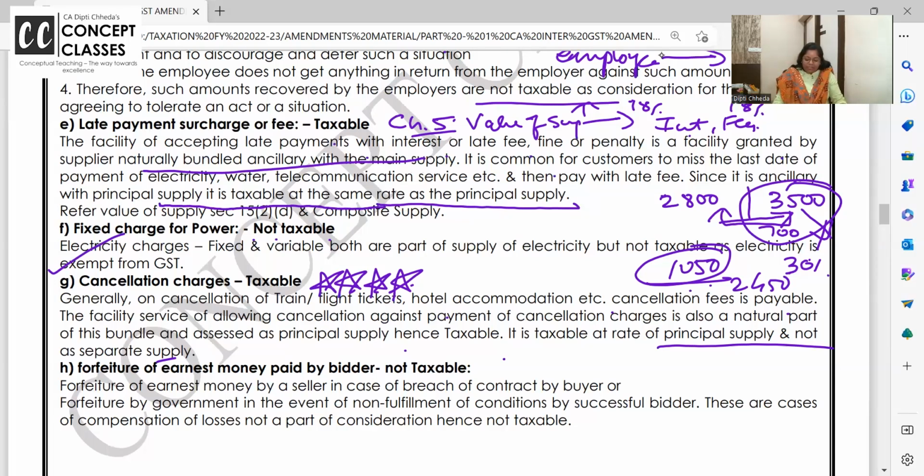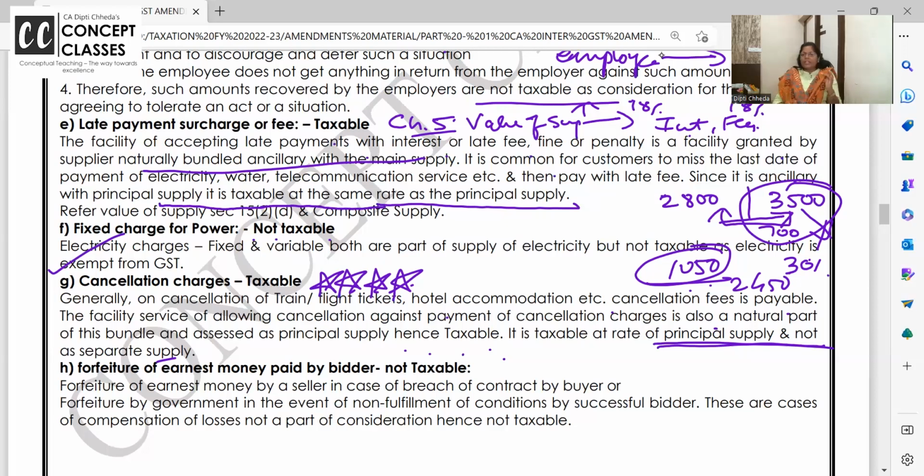Generally, on cancellation of train, flight tickets, hotel accommodation, cancellation fees is payable. The facility of allowing cancellation against payment is also a natural part of the bundle and assessed as principal supply. Hence taxable, and it is taxable at the principal. Principal matlab jo main supply. If the main supply, say air travel tickets, are at 12%, cancellation also at 12. If it is 18, 18. If it is 24, whatever it is.